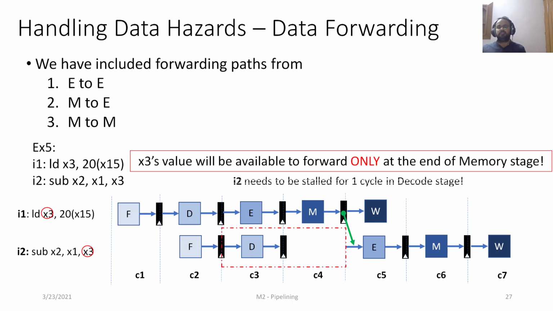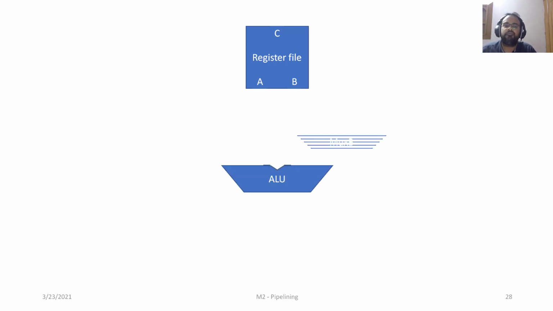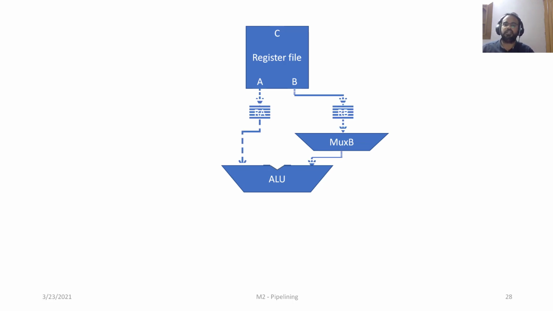Okay, so like I mentioned, we have introduced a one cycle stall for I2 and all the remaining instructions which follow it. So if you look at the data flow that we have built earlier, we have the register file, and it would supply us the data for the ALU stage, right?